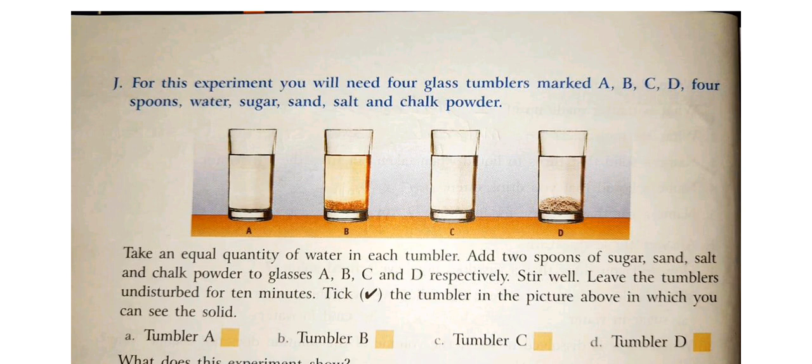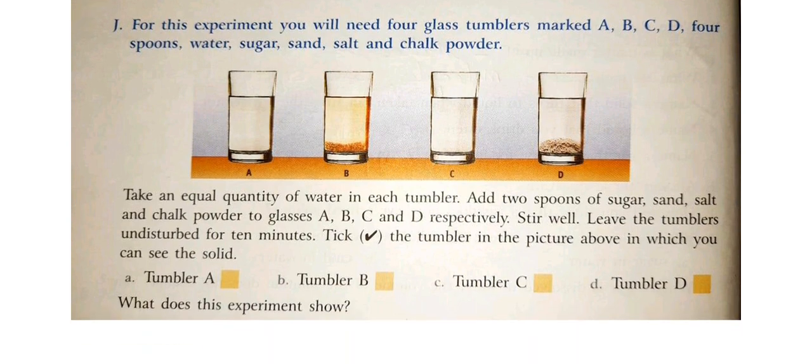Tick the tumbler in the picture above in which you can see the solid. What does the experiment show? What will this experiment show you? In the first tumbler what had you kept? Yes, sugar. Second, sand. Third, salt. Fourth, chalk powder. Yes, good. So what will happen when you stir it and when you leave it for 10 minutes? You tick mark the tumbler in the picture above in which you can see the solid.